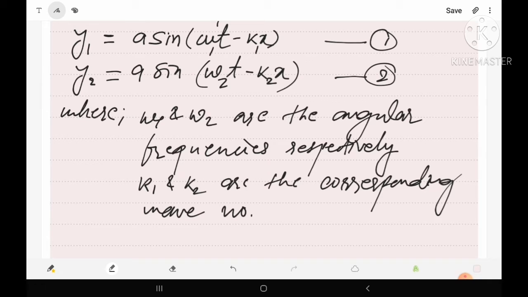So here we have the wave equations y1 and y2 for the first and second wave.